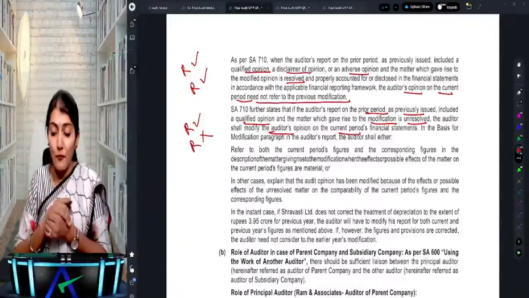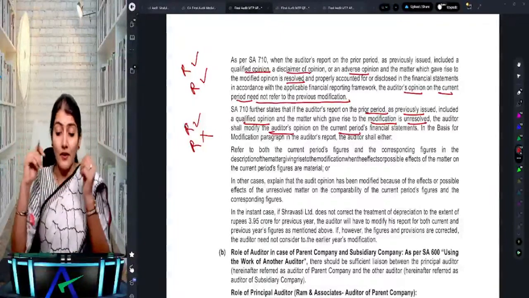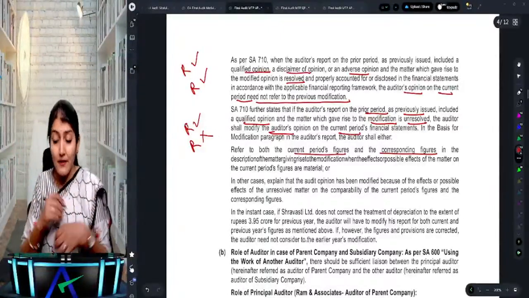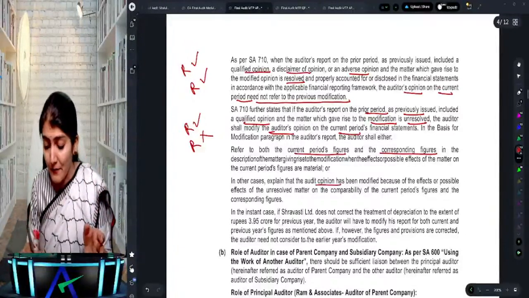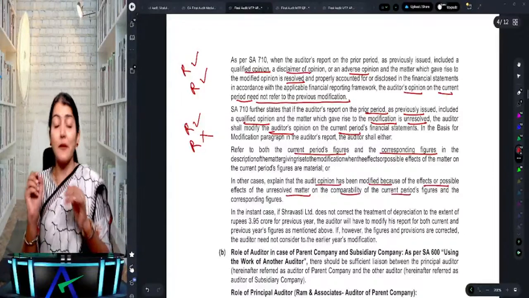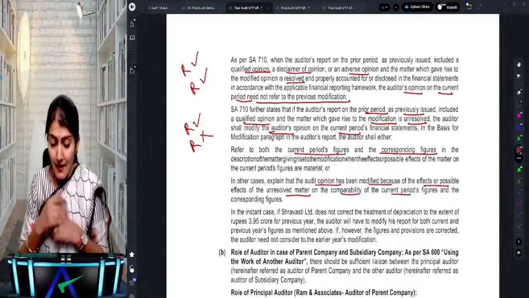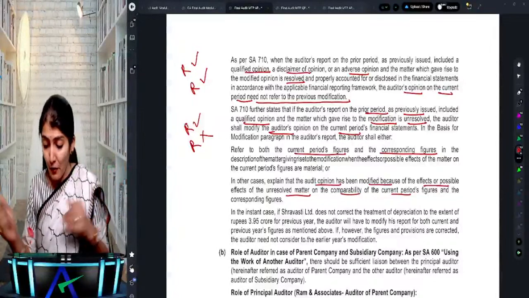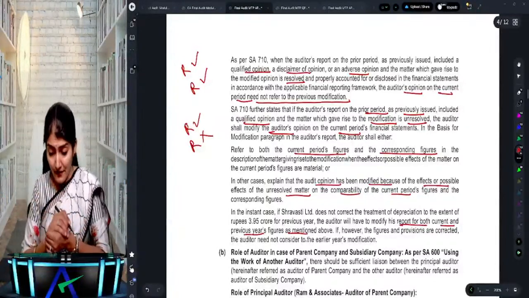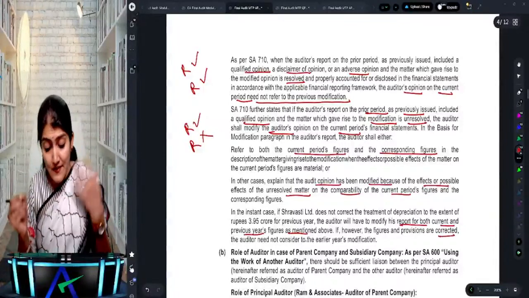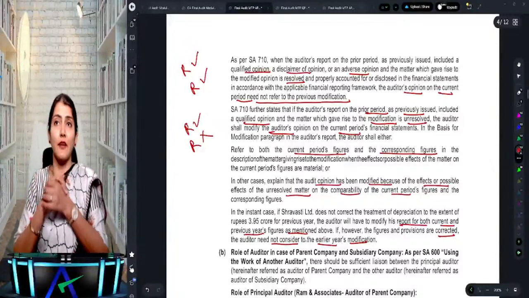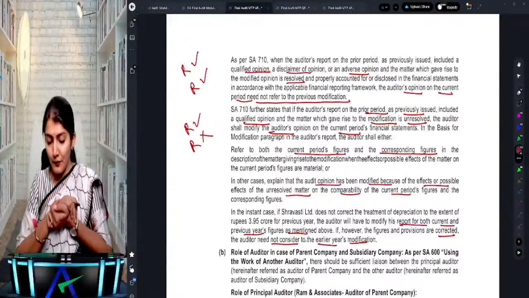In the basis for modification paragraph, the auditor will refer to both the current period figures and the corresponding figures and explain that the audit opinion has been modified because of the effect of the unresolved matter on the comparability of the current period figures. In the given case, the auditor will have to modify his report for both current year and previous year figures. If, however, the figures and provisions are corrected, then the auditor need not consider the earlier year modification. Clear to all of you?